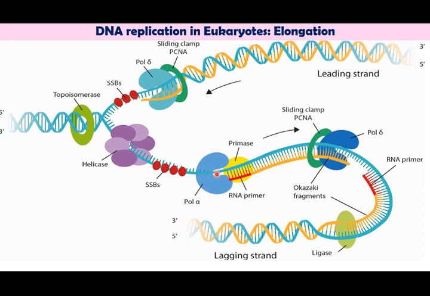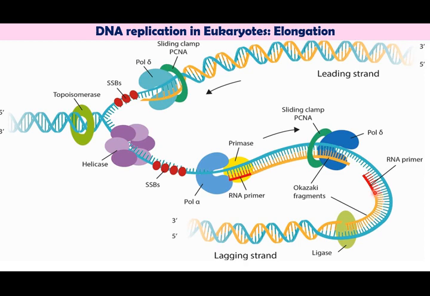So hence, on this lagging strand, there is discontinuous DNA synthesis, and that leads to the formation of short DNA fragments. These short DNA fragments, we call them Okazaki fragments, and the primers of these Okazaki fragments are then removed either by the DNA polymerase epsilon or by the polymerase alpha itself.